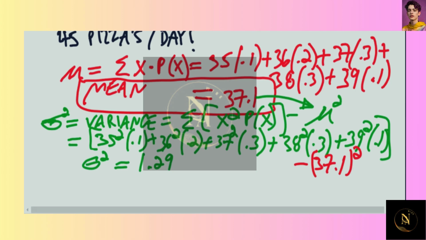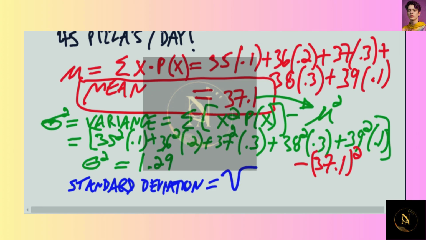Then to find the last thing, which we call the standard deviation, another really important concept in statistics, we're going to find the standard deviation. And all that is simply the square root of the variance. Important concept to know.